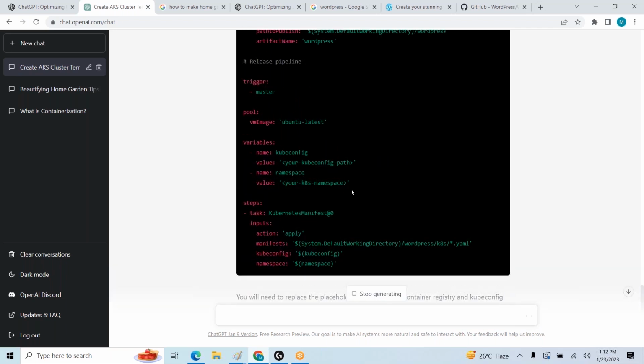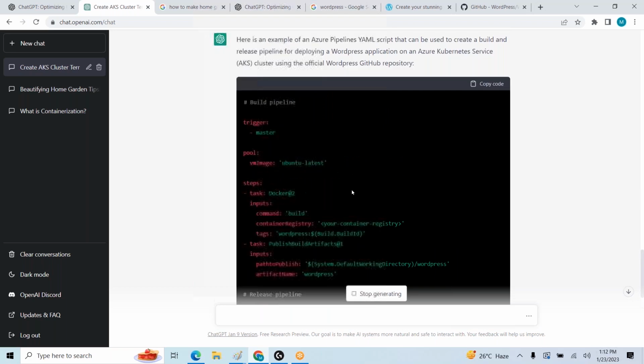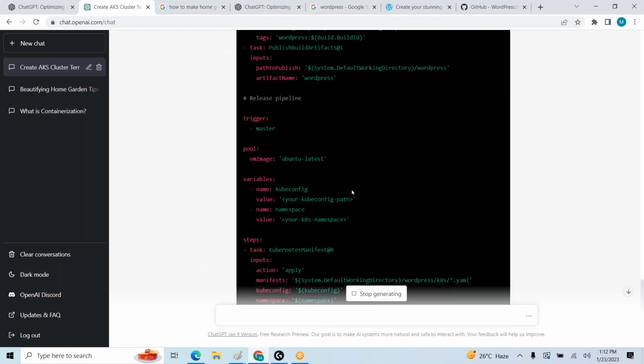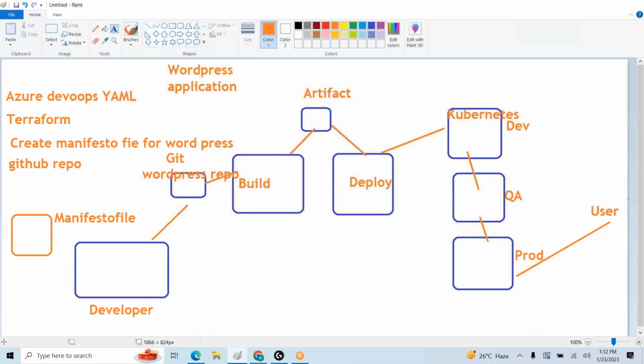In this way, we can create our pipelines as well, build and release pipelines. In this way, we can automate whatever things are there in our pipelines based on our requirement. Before that, we need knowledge of the specific components so that we can do it easily, compared to previous scenarios.